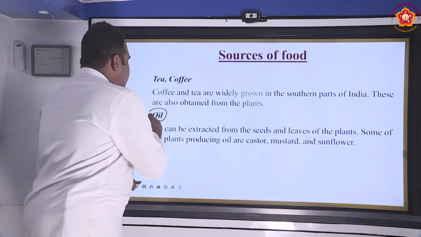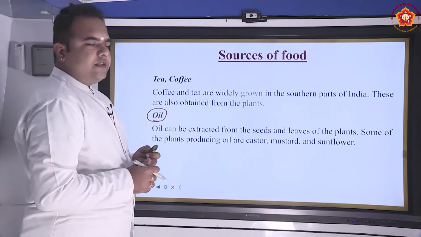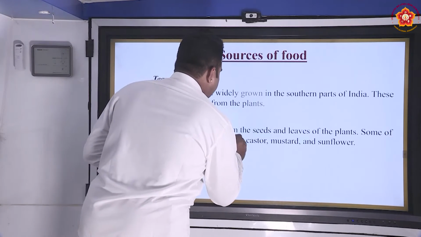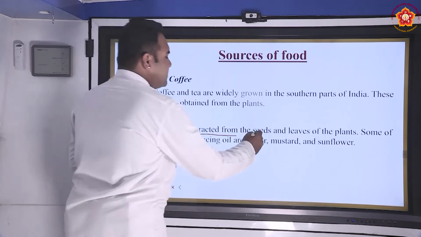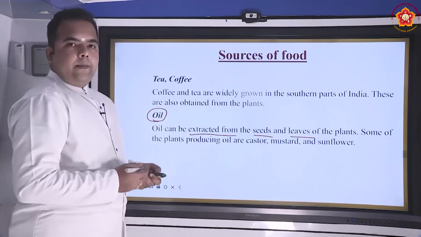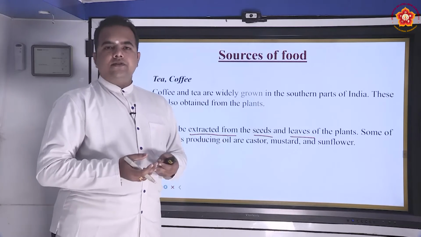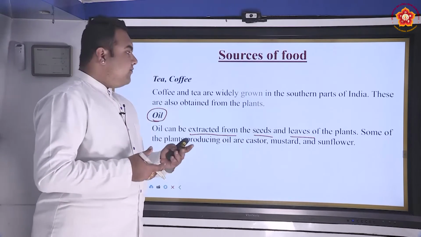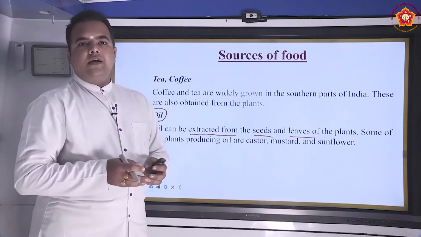Oil. This is a processed product, which means what? Oil needs to be extracted and processed from the seeds and leaves of the plant. Now, the oil that is obtained can have different kinds of uses. One is for cooking, we can use the oil. Second, oils also have medicinal use.